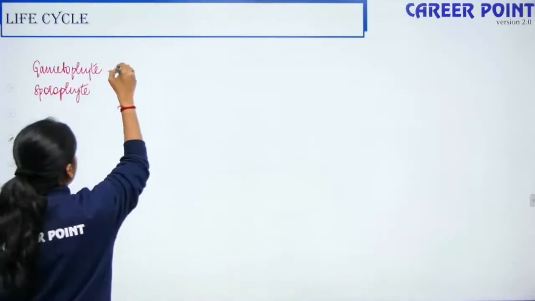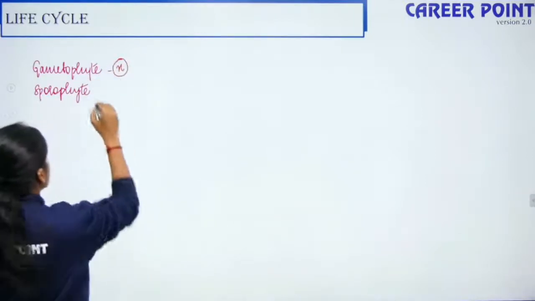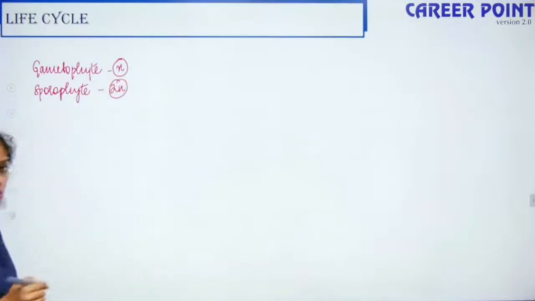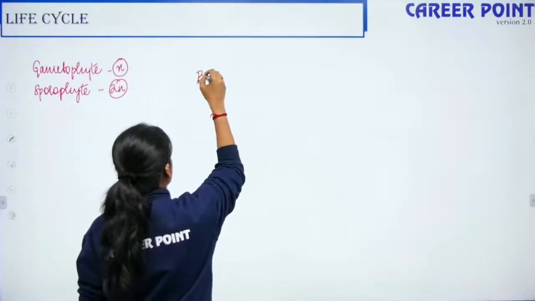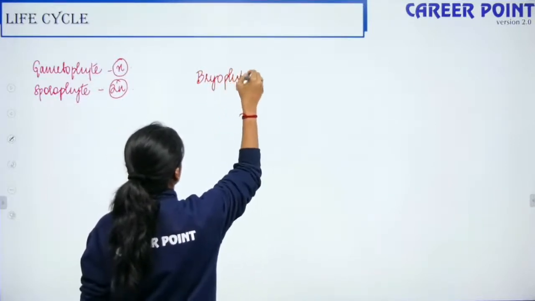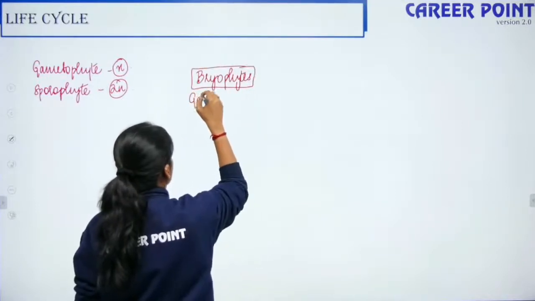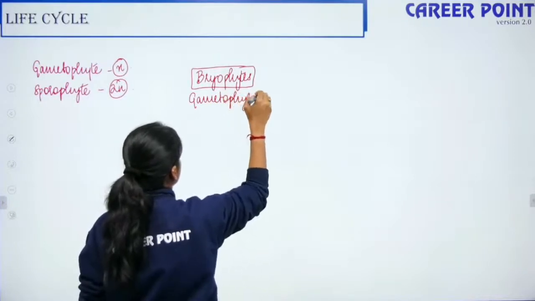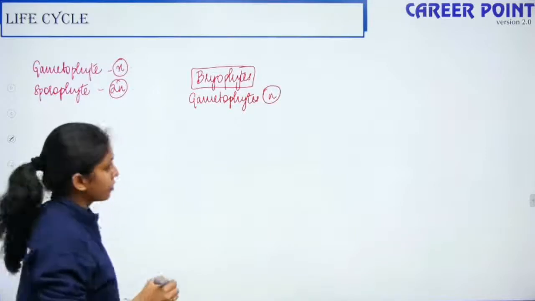Gametophyte is the one that is having a haploid set of chromosomes. Sporophyte is the one that is having a diploid set of chromosomes. Fine. So your bryophyte's main plant body is the gametophyte, meaning it is haploid, right?